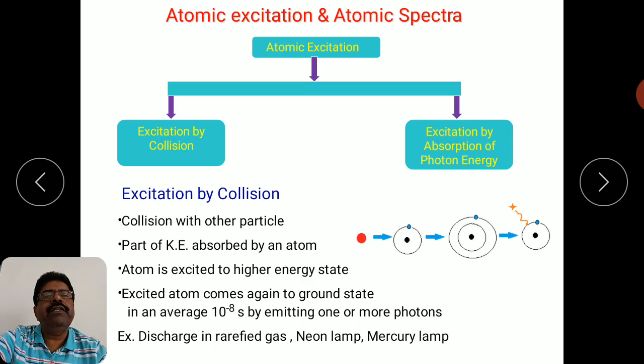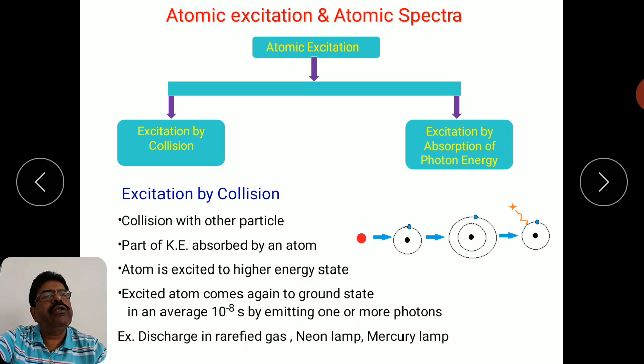So a highly energetic particle collides with an atom. The energy of the particle is utilized by the electron in the atom to go from a lower energy state to a higher energy state. But remember, these higher energy states are unstable states. There is always a natural tendency for any particle to be at a lower energy state, which is a very stable state.